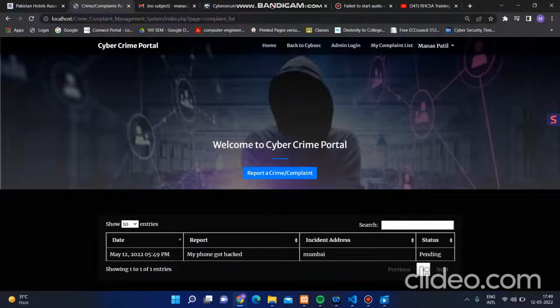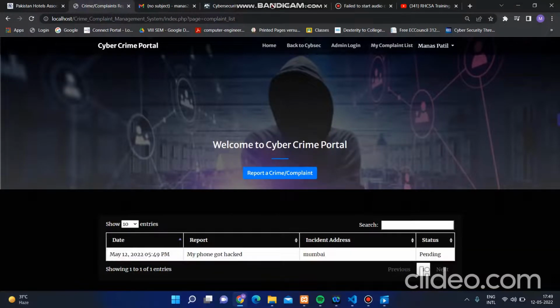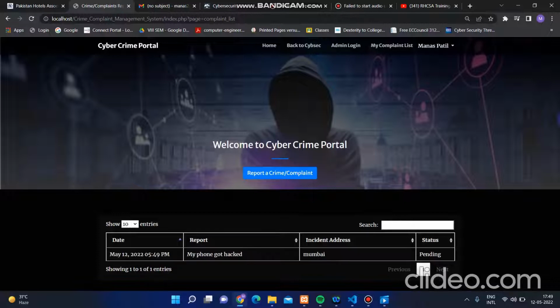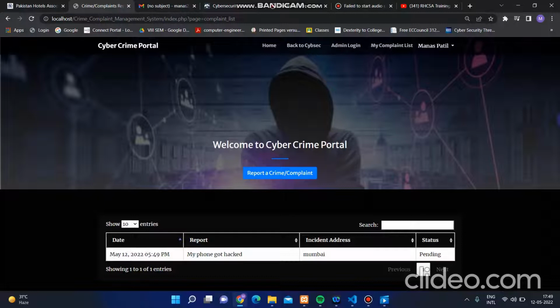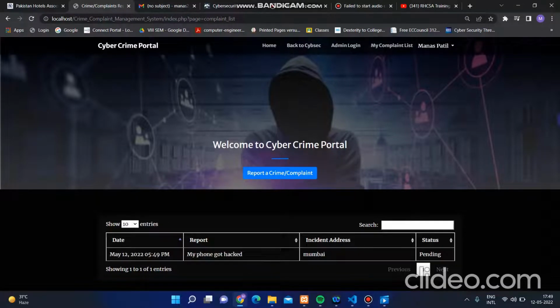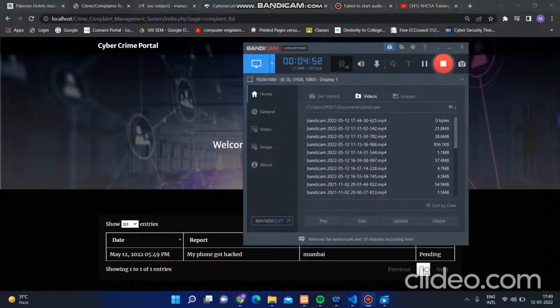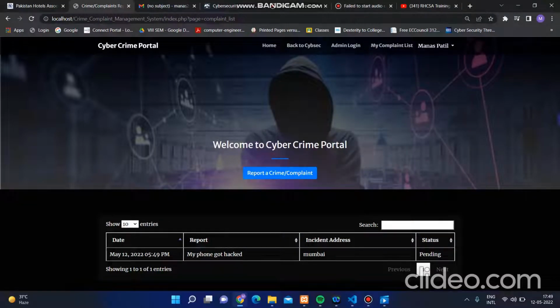So now over here you can see the timing is also updated. On 12th May 2022 at 5:14 p.m., my phone got hacked and the incident address was Mumbai, and the status is still pending, meaning the cyber cell has just received the complaint. For the demonstration purpose we are also going to understand how the admin panel will receive the whole complaints.